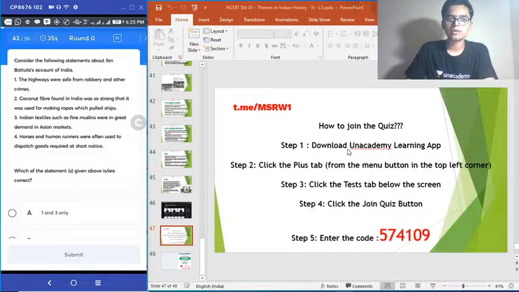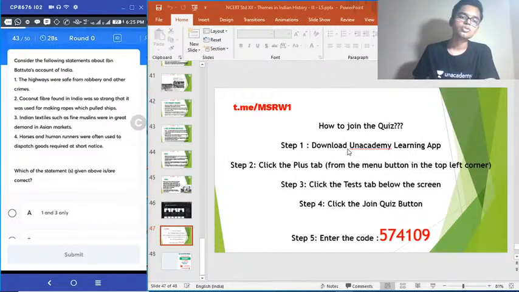Consider the following statements about Ibn Battuta's account of India. 1. The highways were safe from robbery and other crimes. 2. Coconut fiber found in India was so strong that it was used for making ropes which pulled ships. 3. Indian textiles such as fine muslins were in great demand in Asian markets. 4. Horses and human runners were often used to dispatch goods required at short notice. Choose the correct answer. So based on Ibn Battuta's account of India, choose the correct statements.